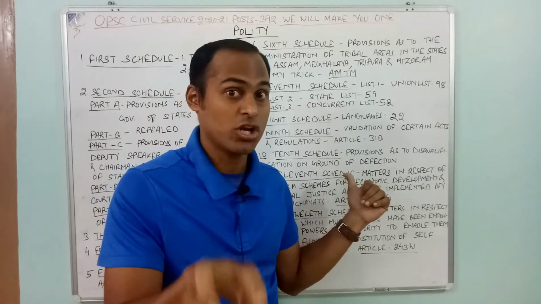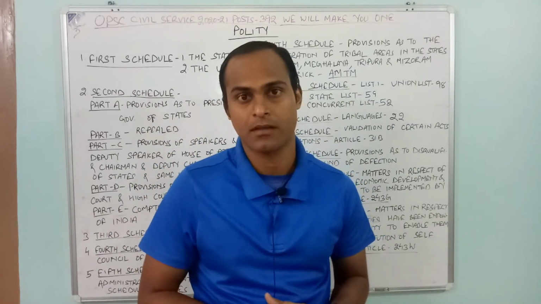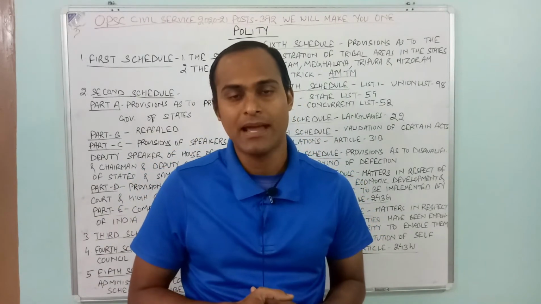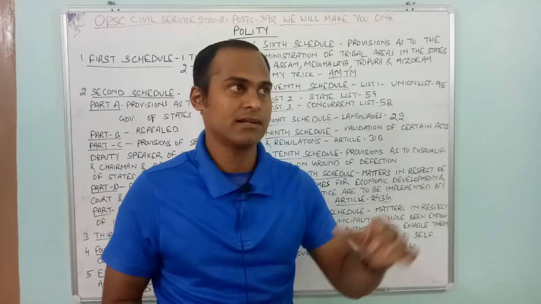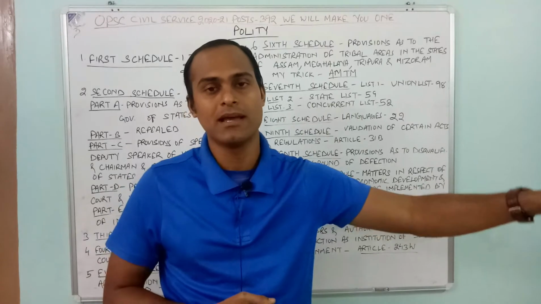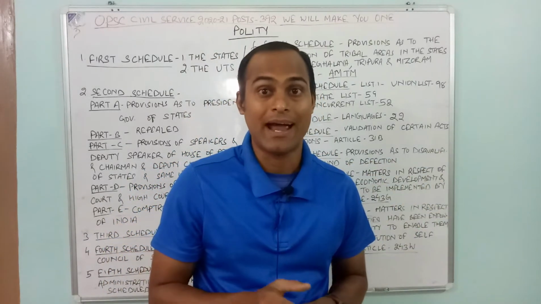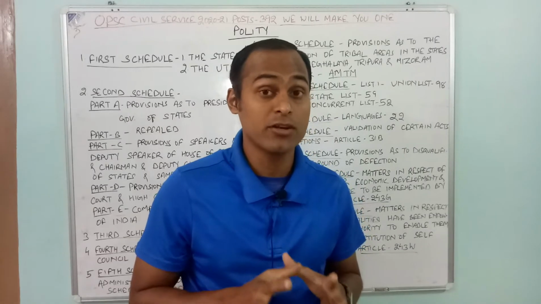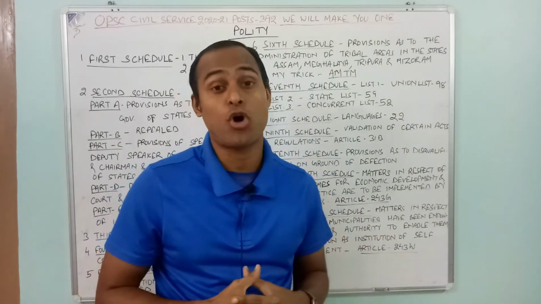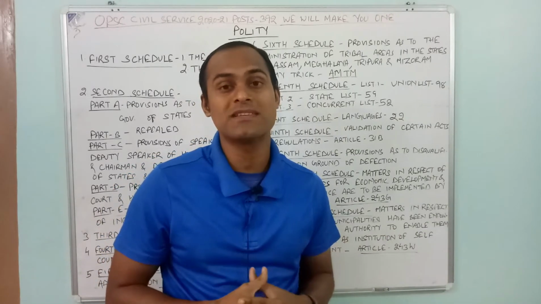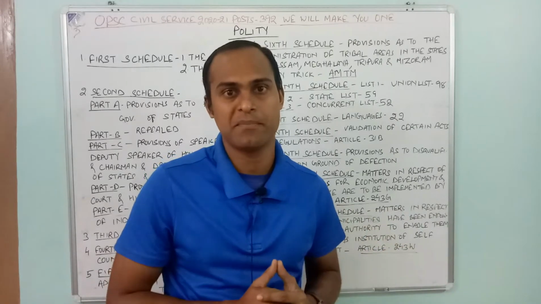The Anti-Defection Law is, say for example, I got a ticket from the BJP, and when I got elected, I see that Congress is offering me a ministership, and I support it. That was happening during the 1970s and 80s. There was massive horse trading. In order to stop this horse trading, the government brought the 52nd Constitutional Amendment Act.